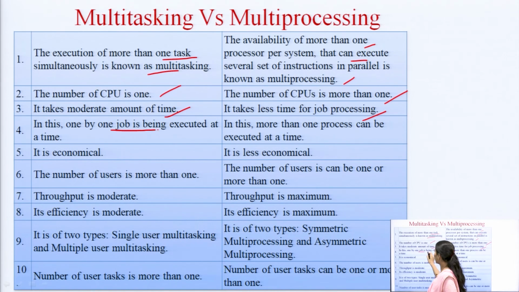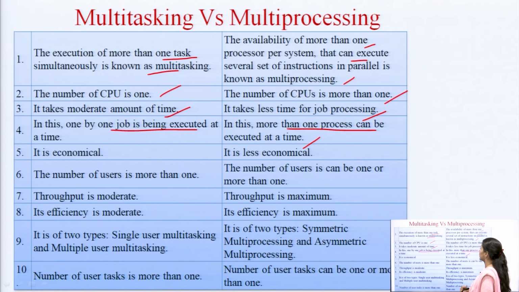In multitasking, one job is being executed at a time. In multiprocessing, more than one process can be executed at a time. Multitasking is economical and multiprocessing is less economical. The number of users is more than one in case of multitasking. In case of multiprocessing, the number of users can be one or more than one. So, it is not necessary that the number of users is many in multiprocessing. Maybe one user is using many processors. Throughput is moderate in case of multitasking, and maximum in case of multiprocessing. Efficiency is moderate in multitasking, and in multiprocessing the efficiency is maximum.